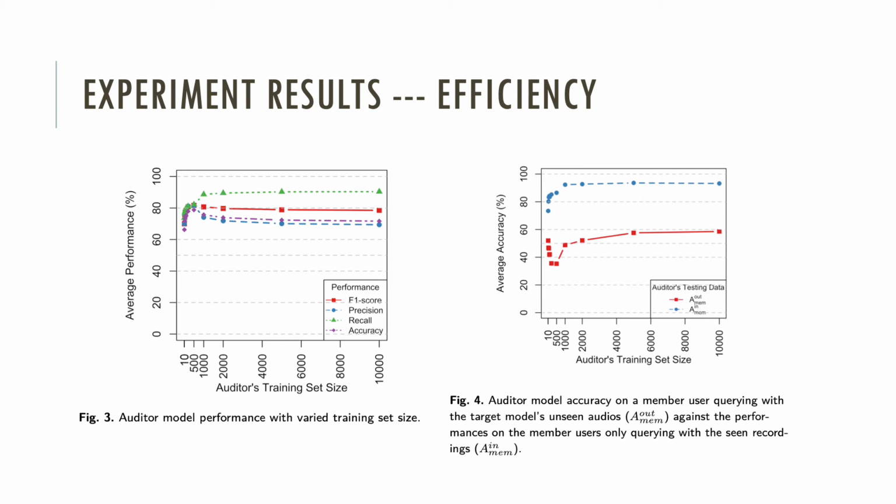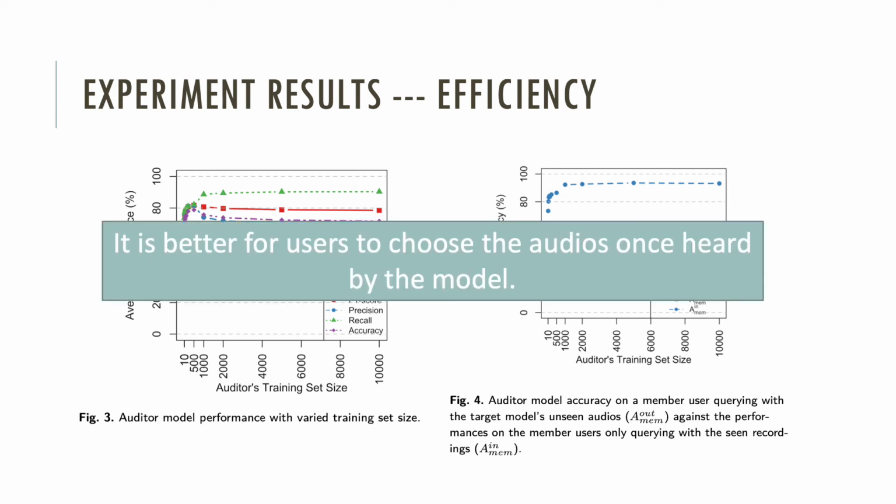From Figure 4, we know that the auditor can achieve a much higher accuracy using recordings that the ASR model has seen before than using unseen recordings. Specifically, it has a peak accuracy of around 94%. In conclusion, it is better for users to choose audios once heard by the model.